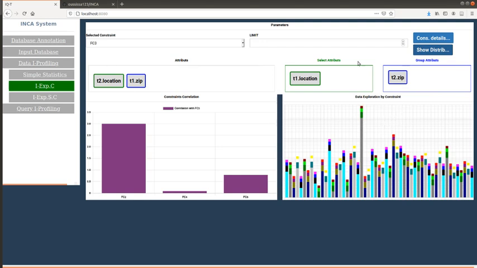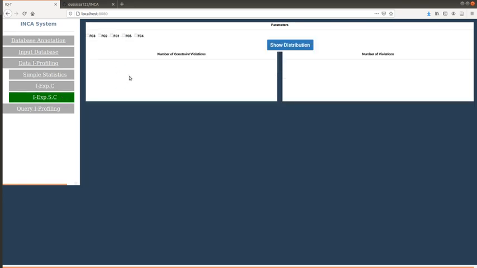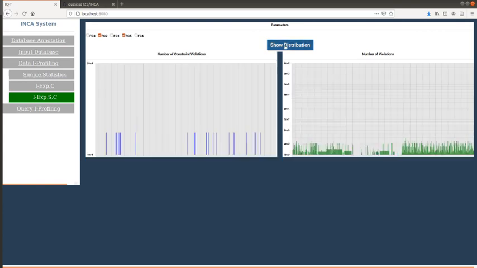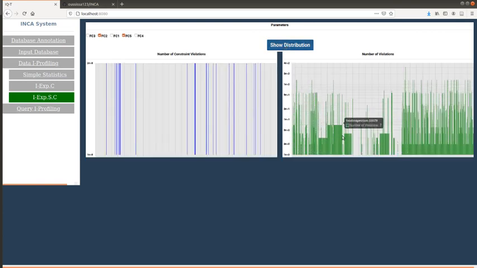As this figure can display many values, it can be interesting to limit the set of values displayed using the field limit. Next, let us click on Inconsistency-aware exploration by set of constraints that explores inconsistency by subset of constraints. If we select 2 constraints at a time, this figure illustrates the number of violated constraints for each tuple. The following figure shows the number of violations for each tuple.